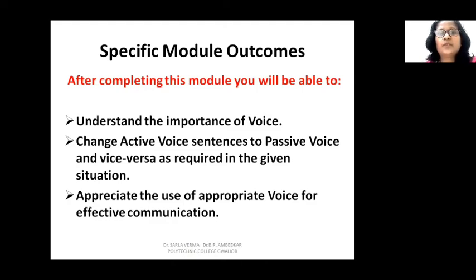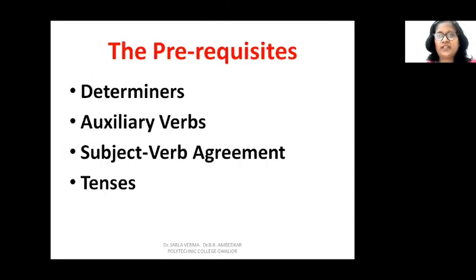Specific module outcomes of this particular module are to understand the importance of voice. The student will be able to change active voice sentence into passive voice sentence and vice versa as required in the given situation, and you will be able to appreciate the use of correct voice or appropriate voice for effective communication. The prerequisites required for studying voice are the knowledge of determiners, familiarity with auxiliary verbs, subject-verb agreement, and a good knowledge of tenses.